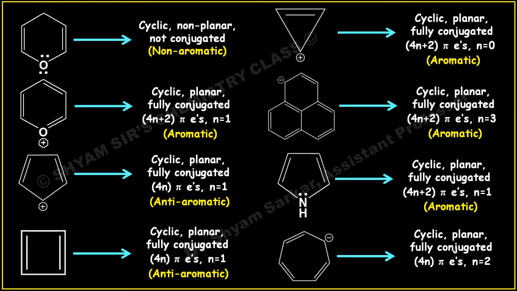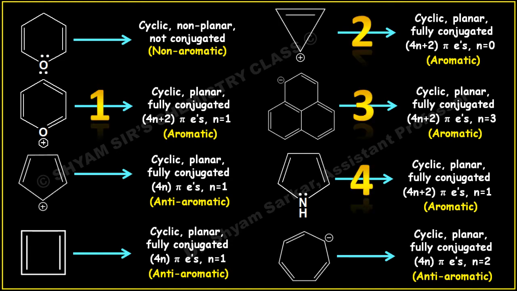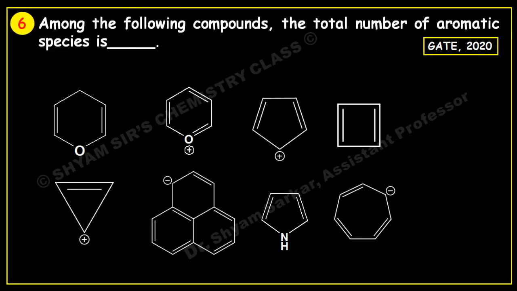So this is anti-aromatic in nature. If you search only aromatic compounds, you will get 1, 2, 3, 4. So there are a total of 4 molecules over here that are aromatic in nature. In the question we have to find out how many compounds are aromatic. So only 4 species are aromatic, so the answer will be 4.